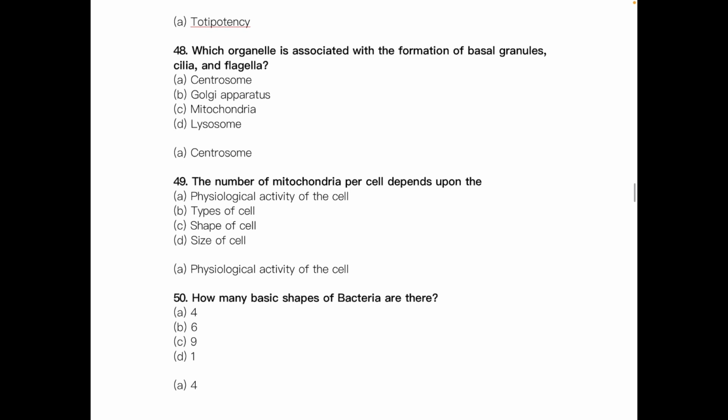The number of mitochondria per cell depends upon the physiological activity of the cell. That means the cells which work more have more mitochondria in them. How many basic shapes of bacteria are there? The answer is 4.